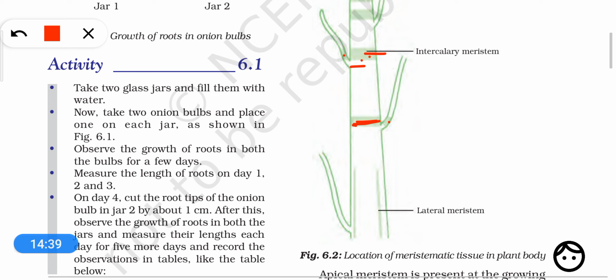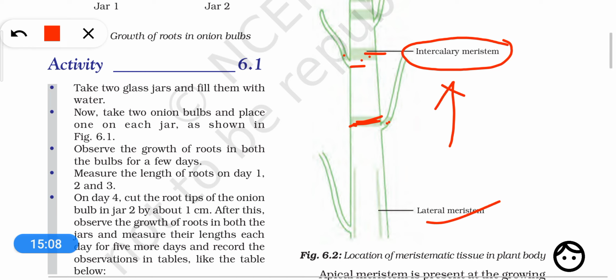These meristems, found in intercalary locations, generally on nodes and at the base of the leaves, are called intercalary meristems. They are found on internodes and at the base of leaves. The cell division in intercalary meristem also leads to an increase in the height of the plant parts.